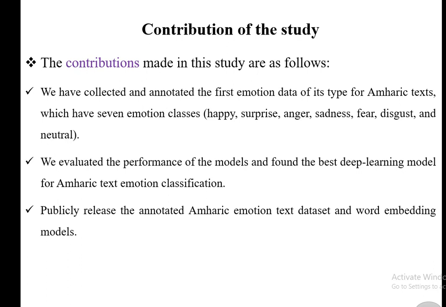That means in my work, we recommend using the CNN model approach. We also publicly release the annotated Amharic emotion text data set and word embedding models for the next researchers working on emotion classes. And finally, I would like to say thank you for your time and attention.